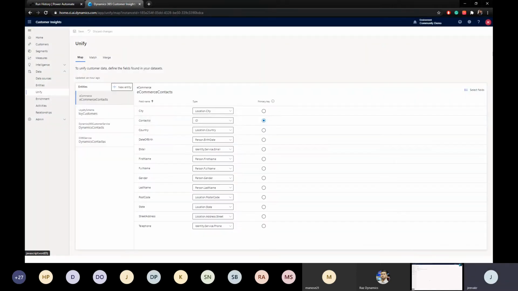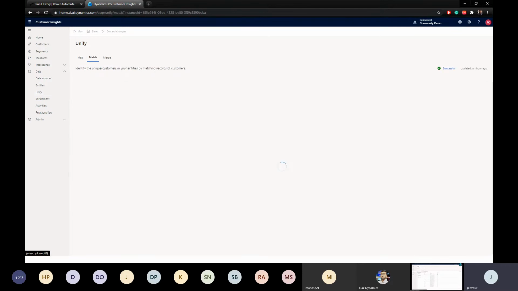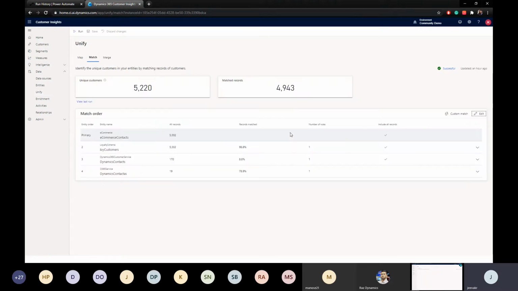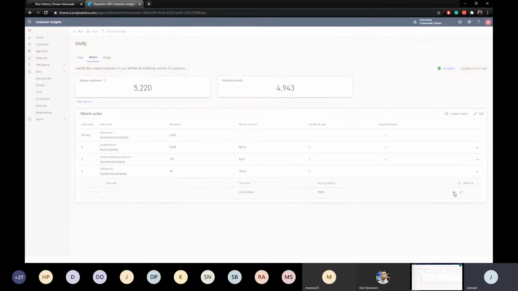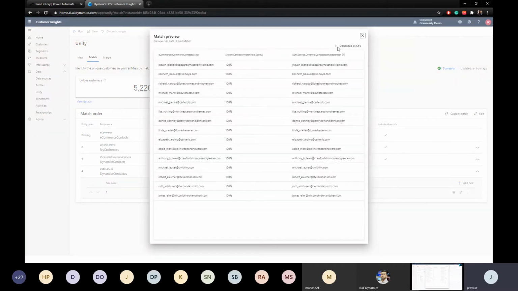And then the first step is, of course, you define your primary key like this. And then the second step would be matching the profile, where you're going to combine two data sets, how you're going to combine them, and you can see how much the results have matched. You can see the data from the e-commerce and the loyalties are almost 98% matched, and the current data, which is in the dynamics, has again a 70% match, so this many customers are already in the dynamics. And if the other customers are new customers, maybe we can use them to do some sales and make them members, something like that. So I believe you've seen this as well, how much the matching is done.